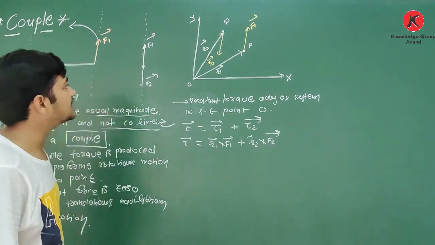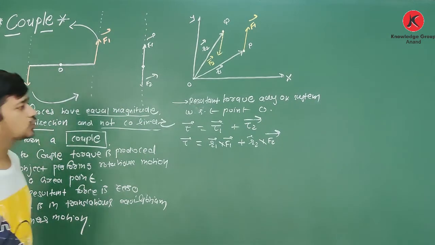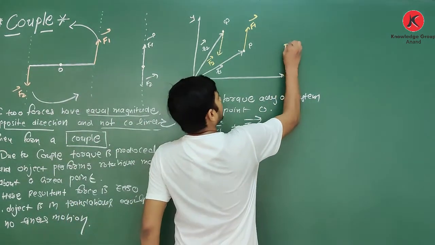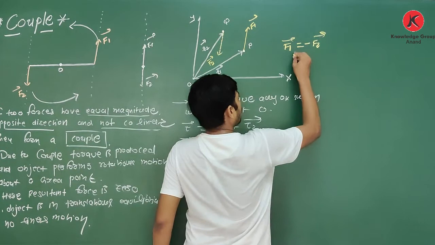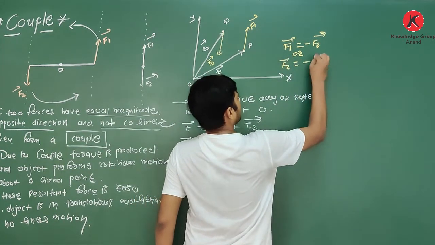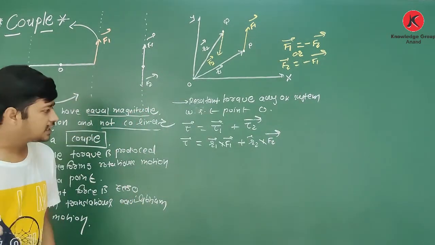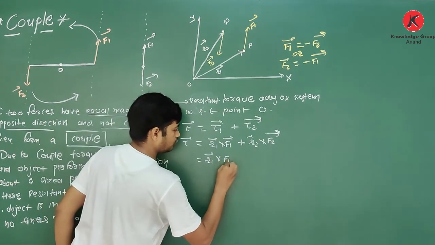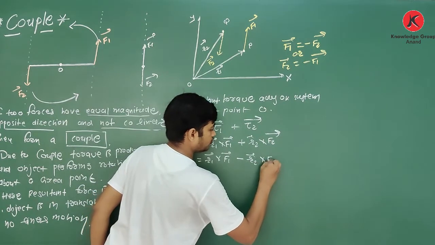But see, here, what is the condition? Equal magnitude and opposite direction. It means I can write F1 is equal to minus F2, or F2 is equal to minus F1. Yes or no? So torque is equal to R1 cross F1 minus R2 cross F1.